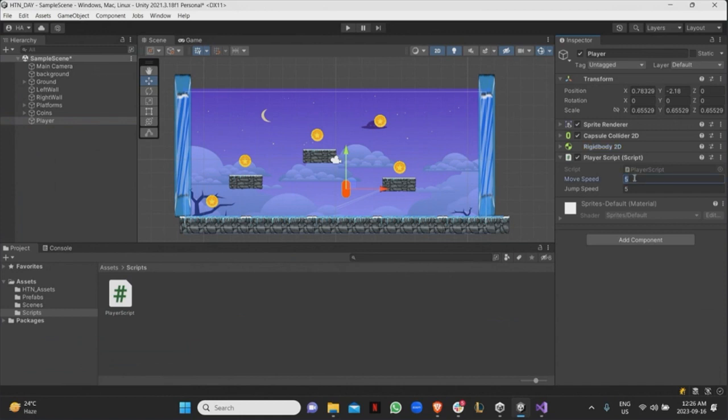Let's say 5 was too slow, I can just change it to 8, and boom, there you go. Now when we're playing the game, this is going to be the new speed, right? So this is why it's cool to have them as public, so that in the inspector you'll see them. If I create another private, if I said private float, whatever, it's not going to show up here, right? So this is just for you guys to be able to modify things quickly on the go.